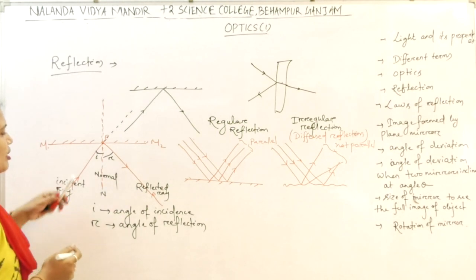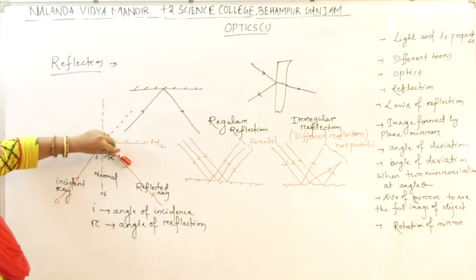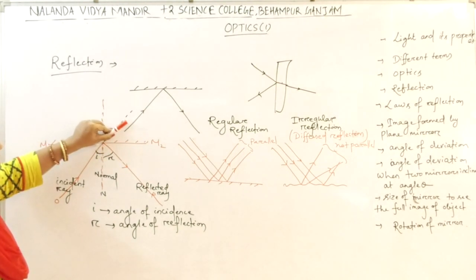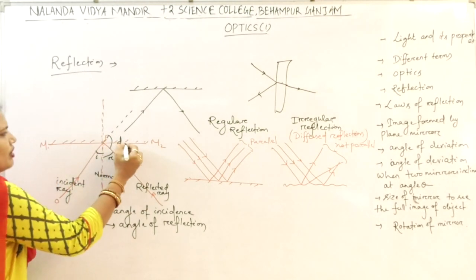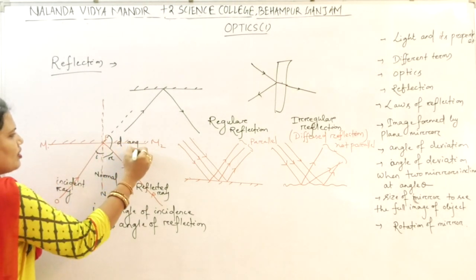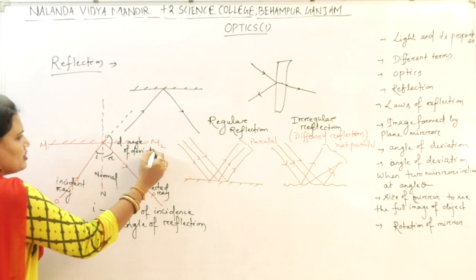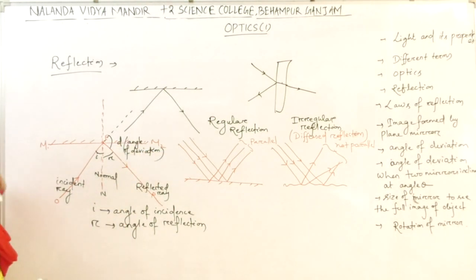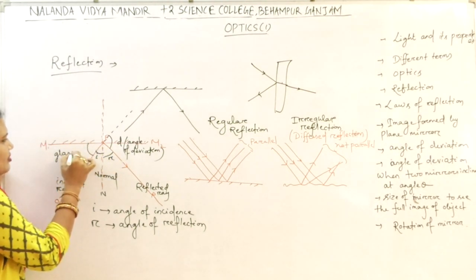So due to the presence of the mirror, without going through this path, it has been deviated to this path. So this angle is known as angle of deviation. Okay. The angle made by the incident ray with the mirror is known as glancing angle.